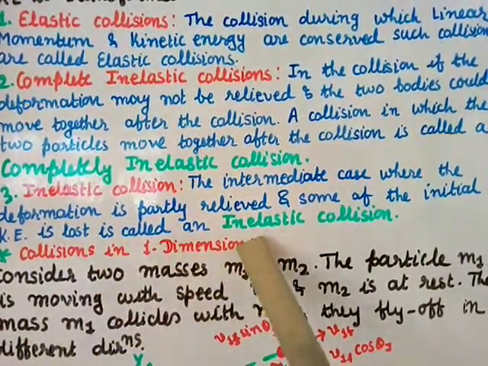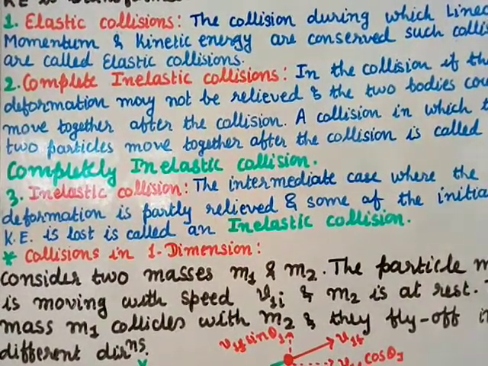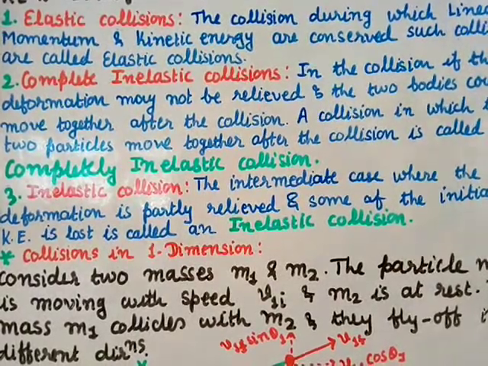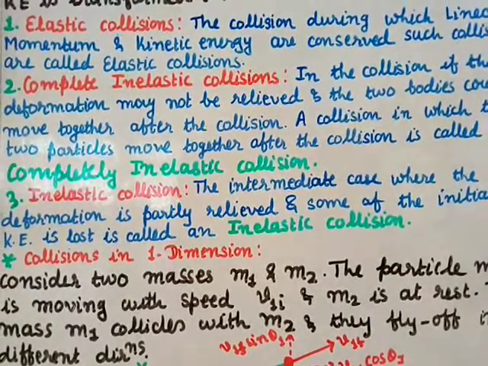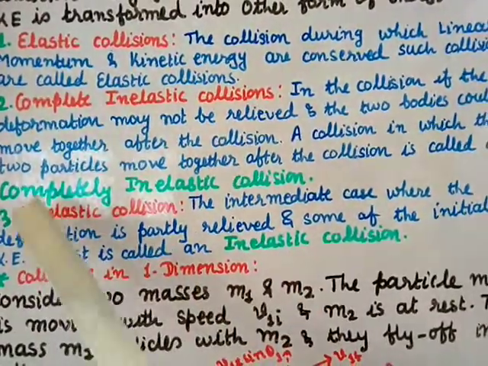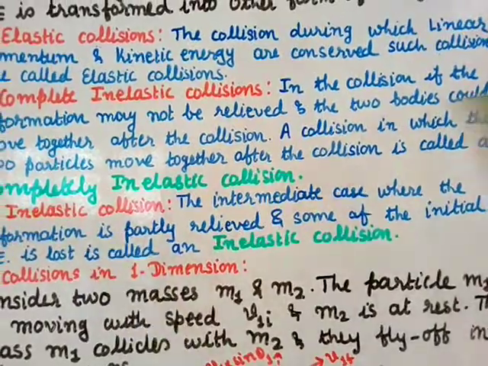So there is a change in the kinetic energy, and you call it an inelastic collision. So these are the three types: one is elastic collision, second is completely inelastic collision, and third is inelastic collision.